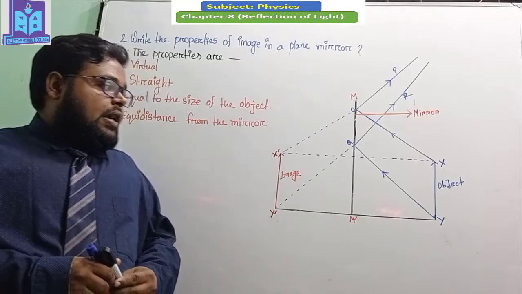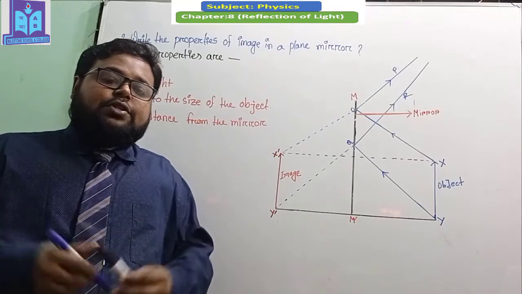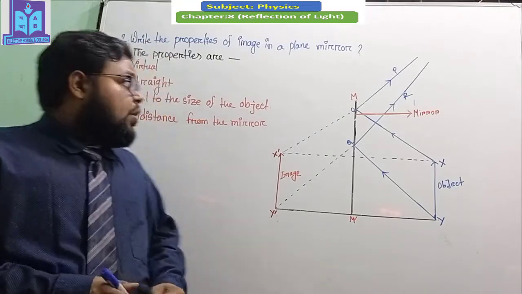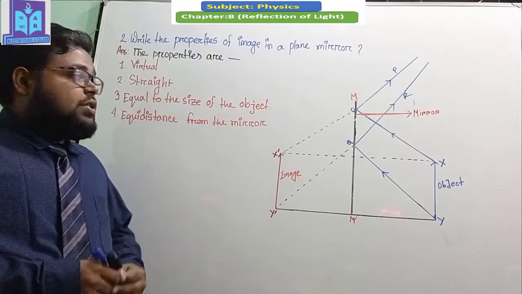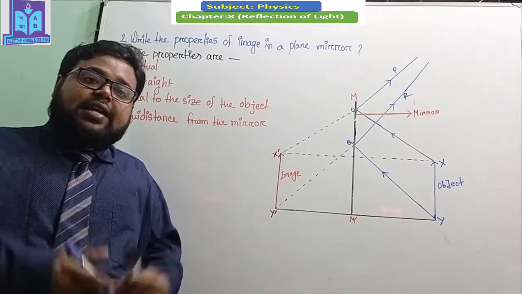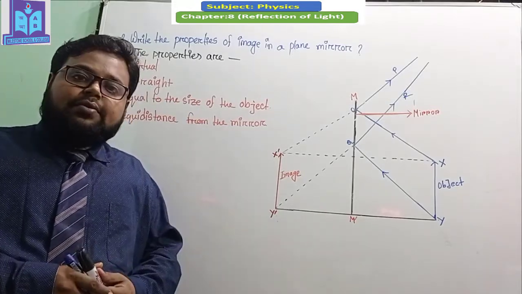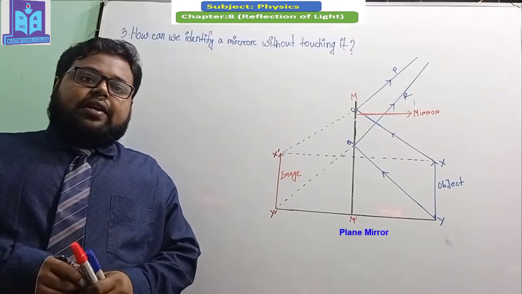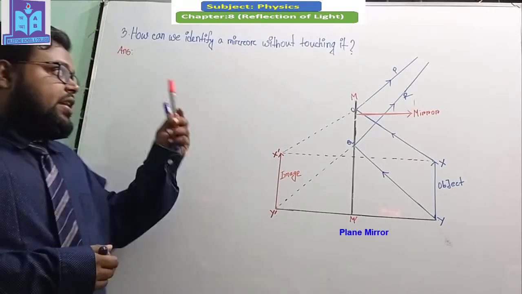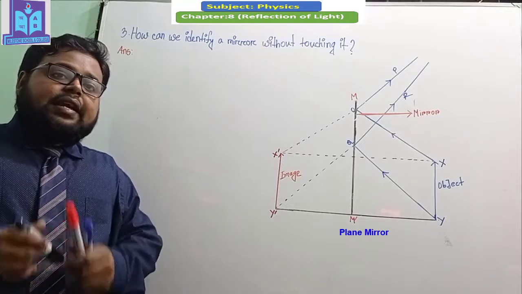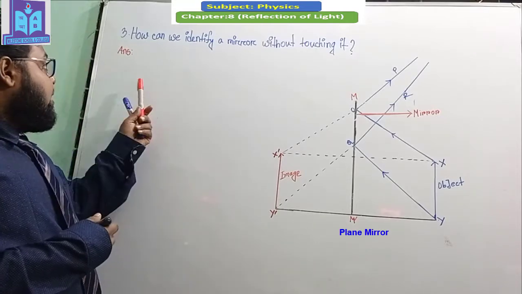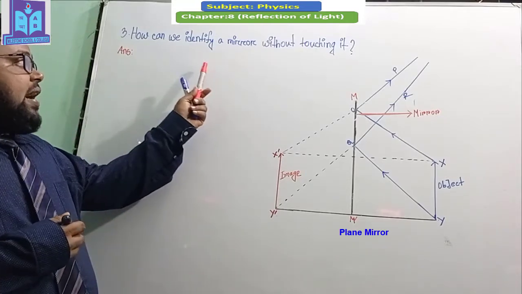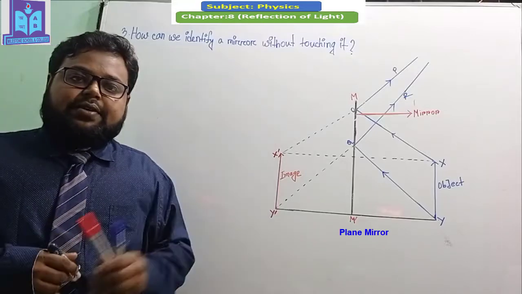Okay, I hope all the students understand what are the properties of the image which is created in a plane mirror. So my dear student, now I will discuss question number 3. And here you can see that the question is, how can we identify a mirror without touching it?